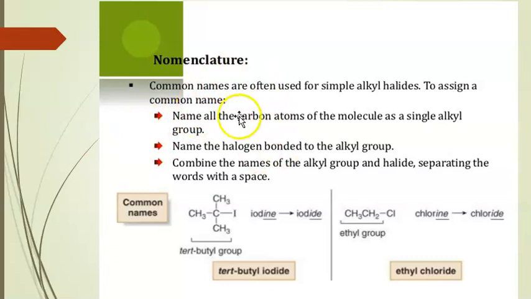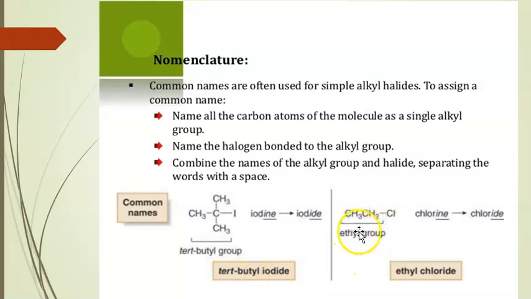In the common names of alkyl halides, in the alkane, ANE is replaced by YL halide. That is the common name of the alkyl halides. Here in this organic compound, the alkyl group present is the tertiary butyl group, and iodine is present. Iodine is called iodide. So the name of this compound is tertiary butyl iodide.